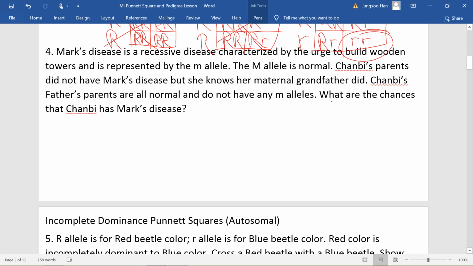The information that we have is Chanbi's parents did not have Mark's disease.